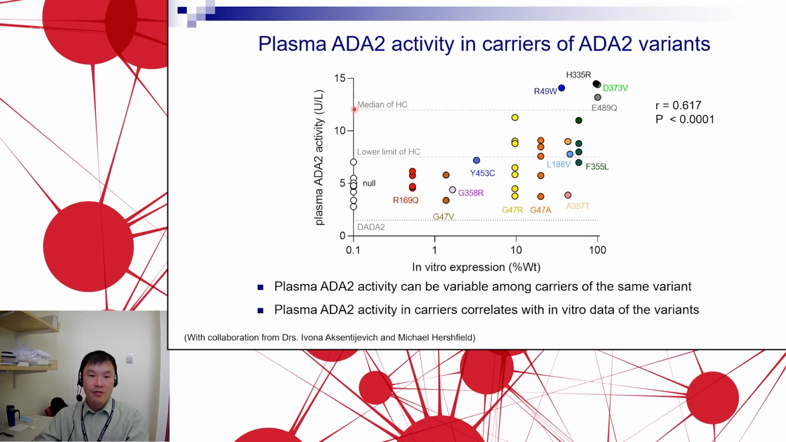First, let's look at the background lines here. The line up here is the median level for healthy controls. The second line here is the lower limit for healthy controls. And the bottom one here is typically the limit under which we see patients with DADA2.